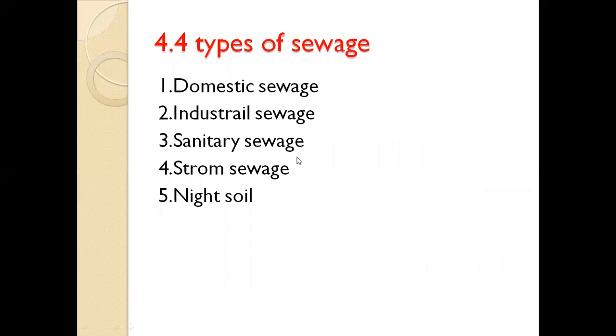Then after that, the next point is the types of sewage. There are five types of sewage. First is domestic sewage, second is industrial sewage, third is sanitary sewage, fourth is storm sewage, and fifth is night soil. These are the types of sewage. These types of sewage we are going to discuss in the next lecture.